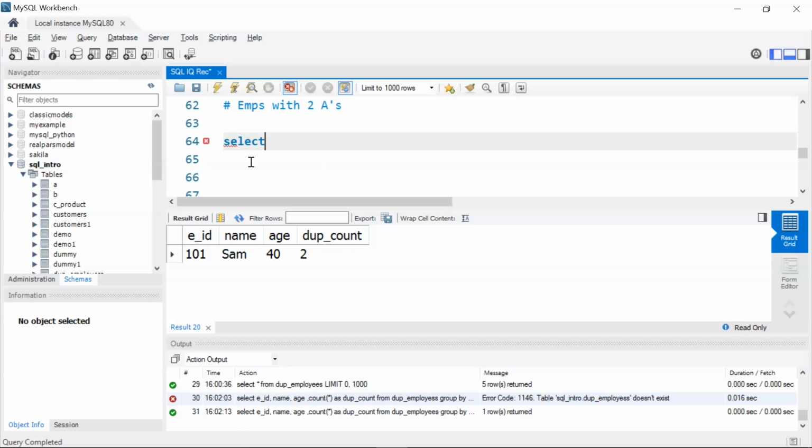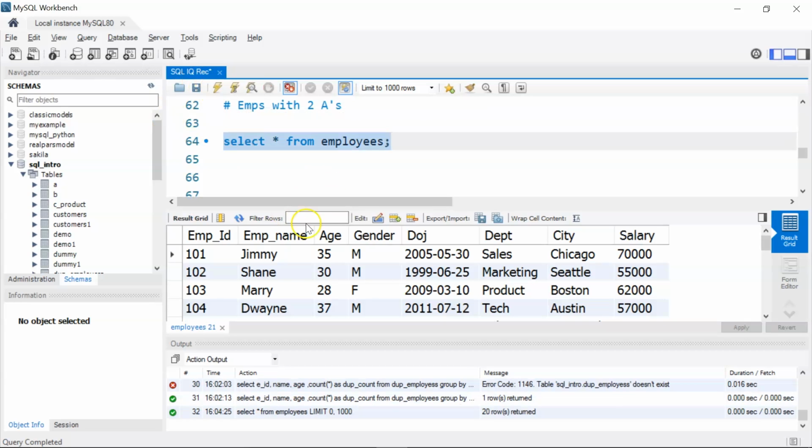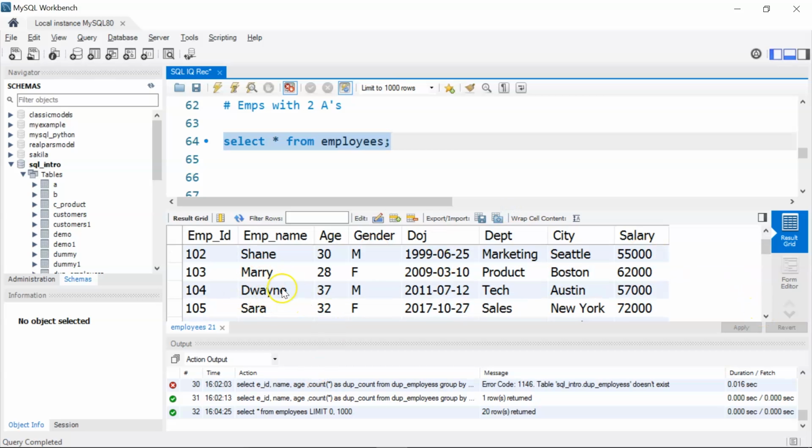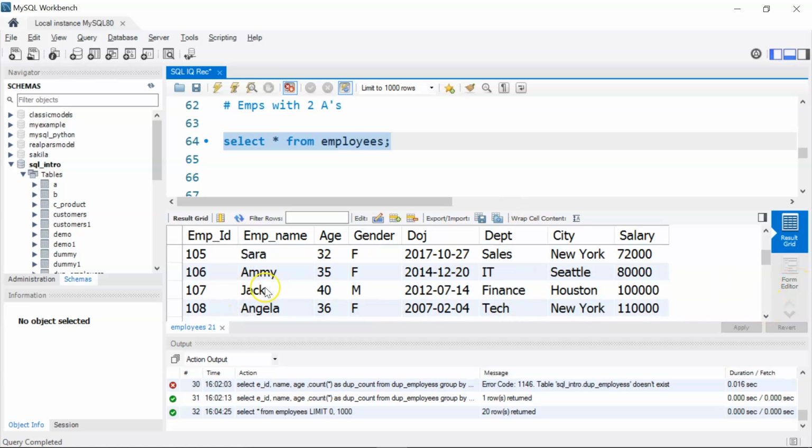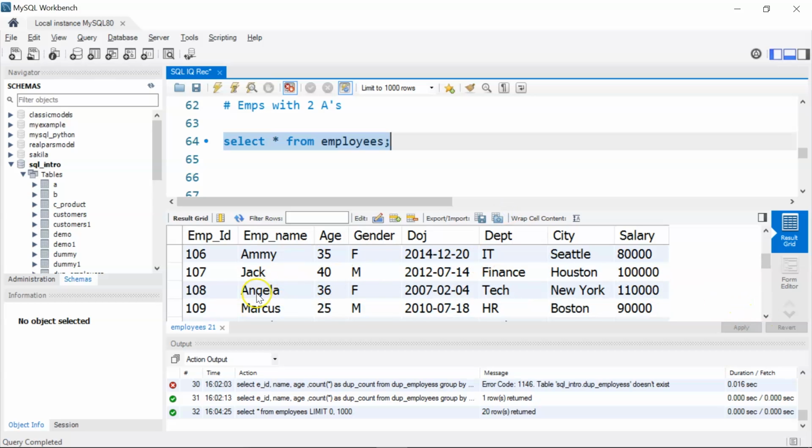So first I'm going to write a select statement. Okay, before that I'll show you the records present in my table. If you see here, Shane is one of the employees that has just 1 A in its name. Then we have Mary with 1 A, Dwayne has 1 A, but if you see, Sarah has 2 A's in the name, so we want to extract Sarah. Then Jack has 1 A.